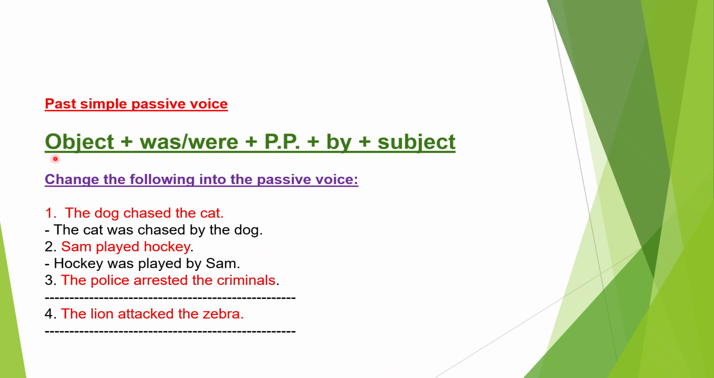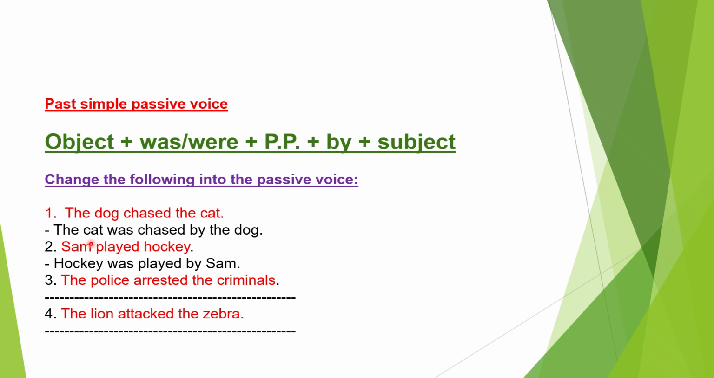So you have to follow this rule. Start with the object. Where is the object here? Of course, the cat. I'll start my sentence with the cat. What comes after the object? You add was or were according to your object. My object here is the cat, and I consider it as it, so I use was. I use was with I, he, she, and it. And I use were with you, we, and they.